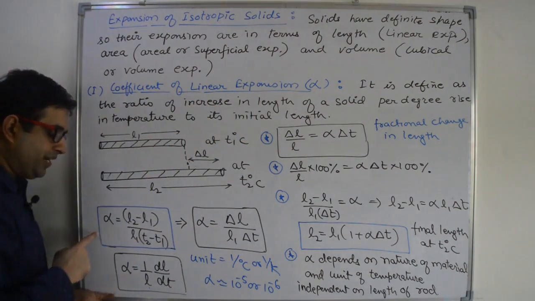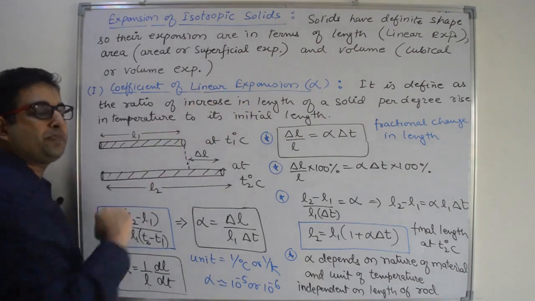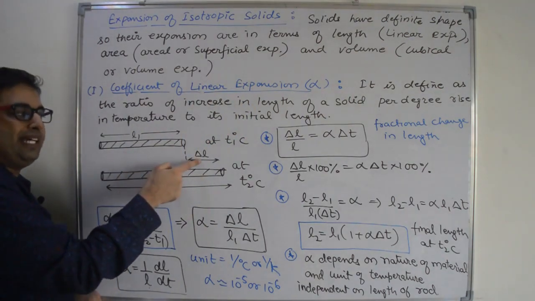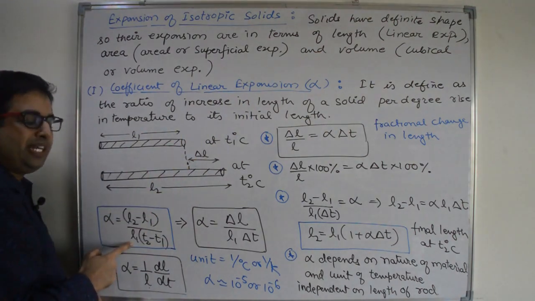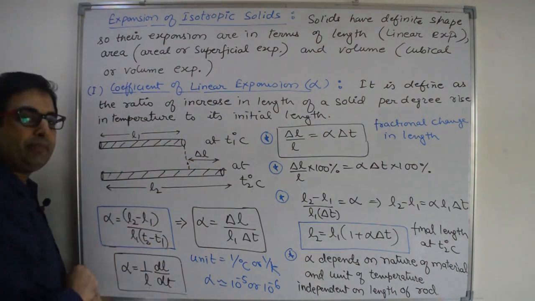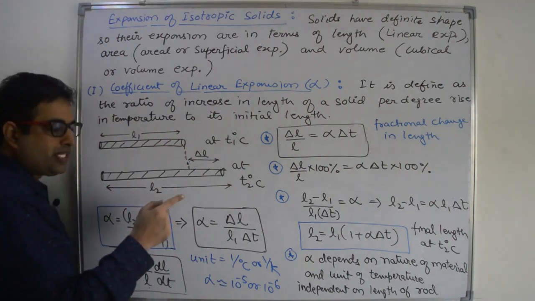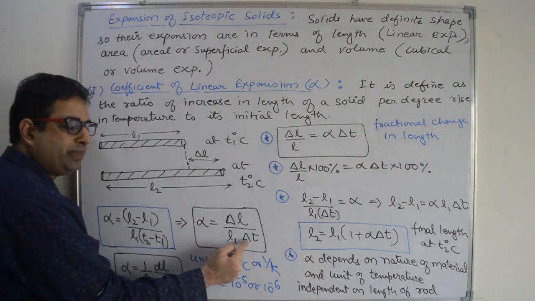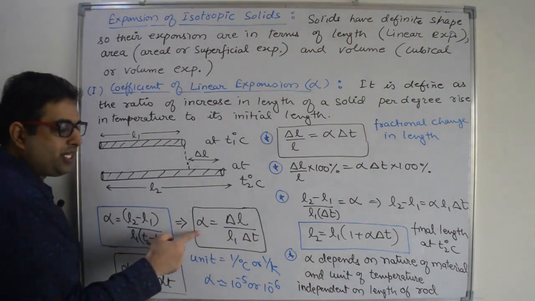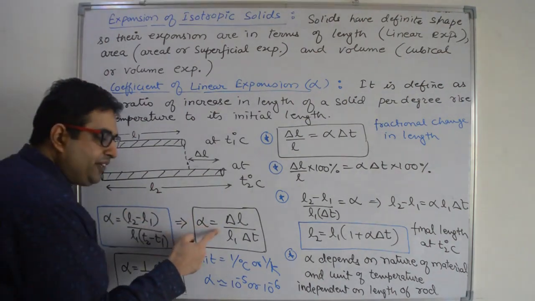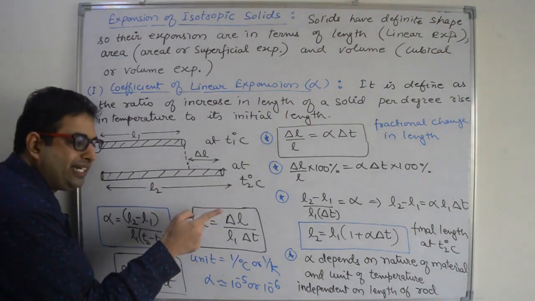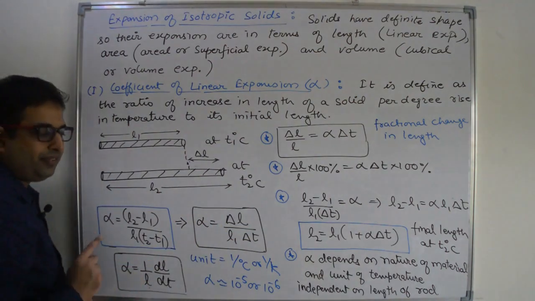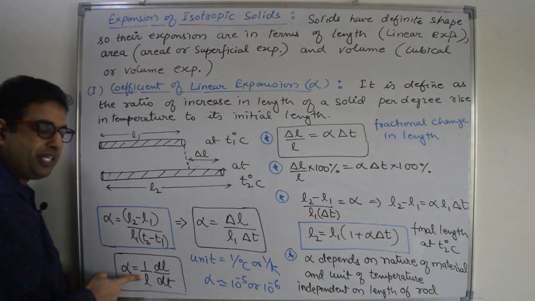Right? So what is the definition of coefficient of linear expansion? Alpha is increase in length delta L divided by original length into rise in temperature. Right? So this is delta L divided by L1 initial length into rise in temperature T2 minus T1. So this is alpha, and in differential form we can write delta L by delta T as dL by dT. Right? L is same, this is initial length.